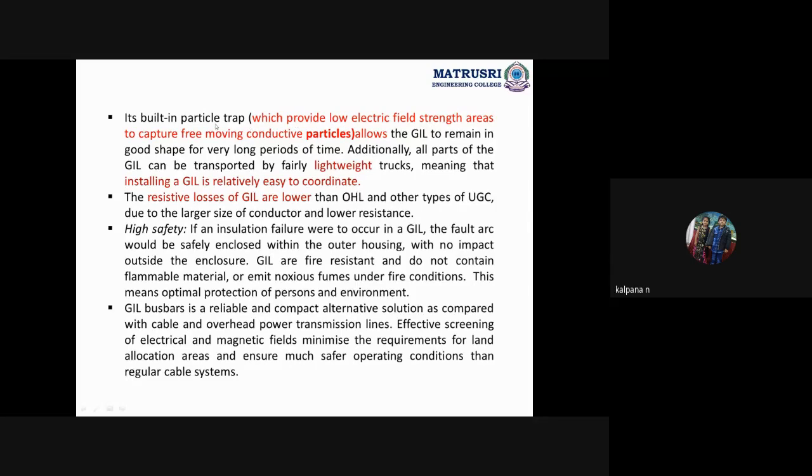Okay, that is the use of the particle trap. So that particle trap is built into the GIL, throughout the GIL. And it allows the GIL to remain in good shape for very long periods of time.